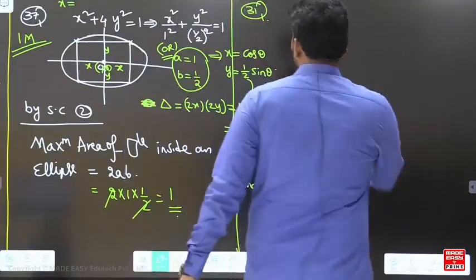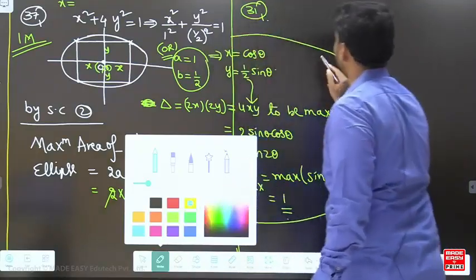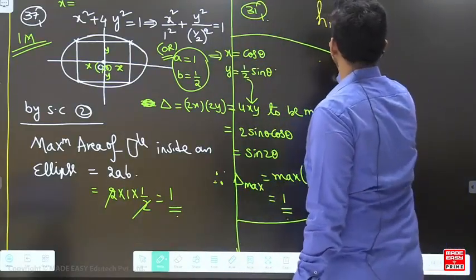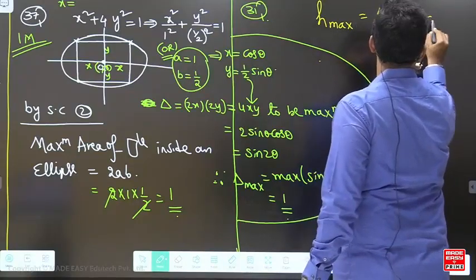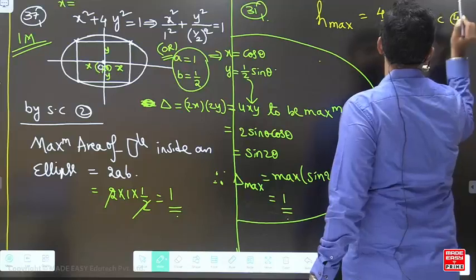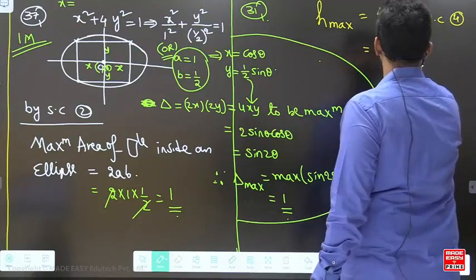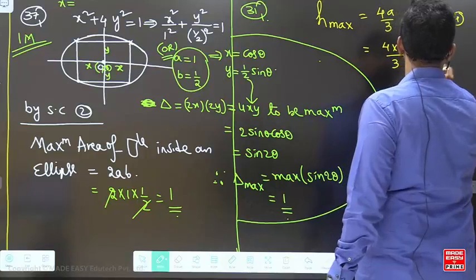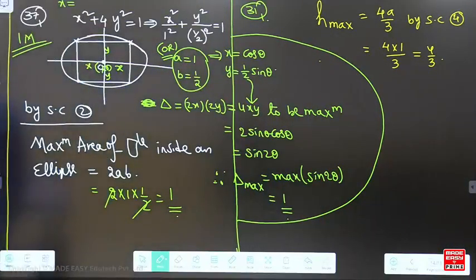Now the next question. For this question, the direct answer is h max is equal to 4a by 3 by shortcut number 4, I think. So this is going to be 4 into 1 by 3, that is 4 by 3. 4 by 3 is the answer for this question. Very good. 4 by 3 is the right answer. Excellent, beta. Very good.